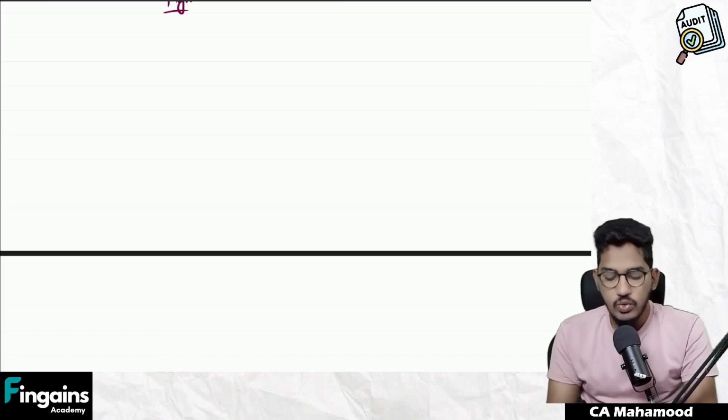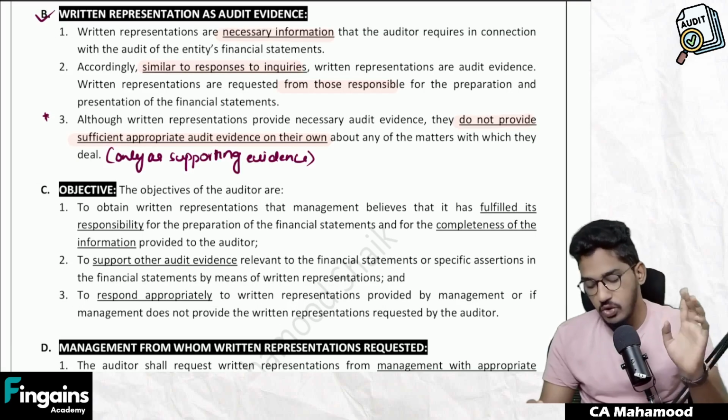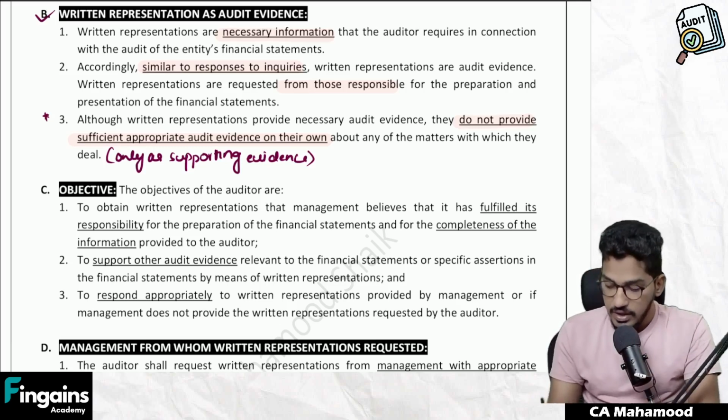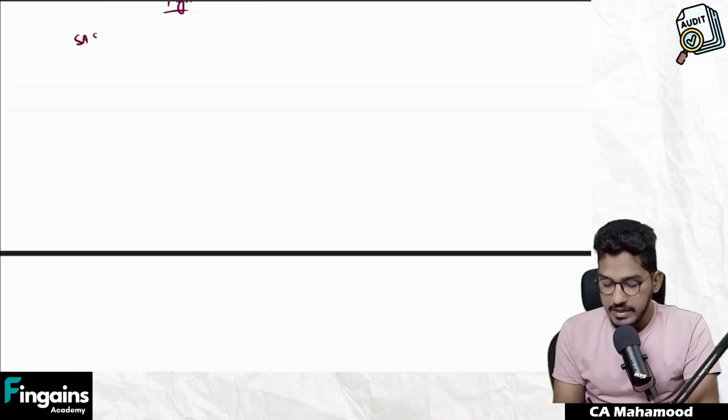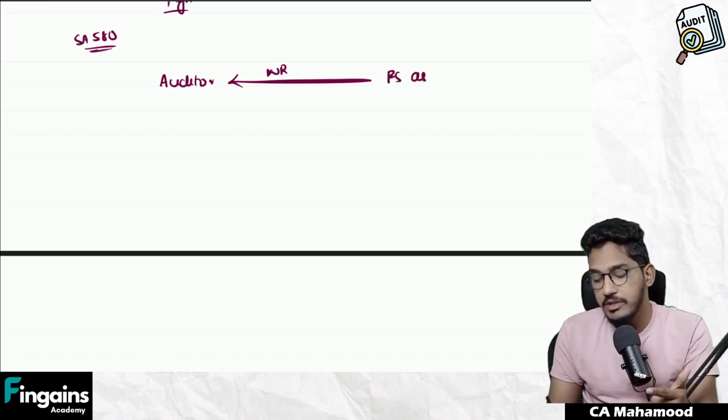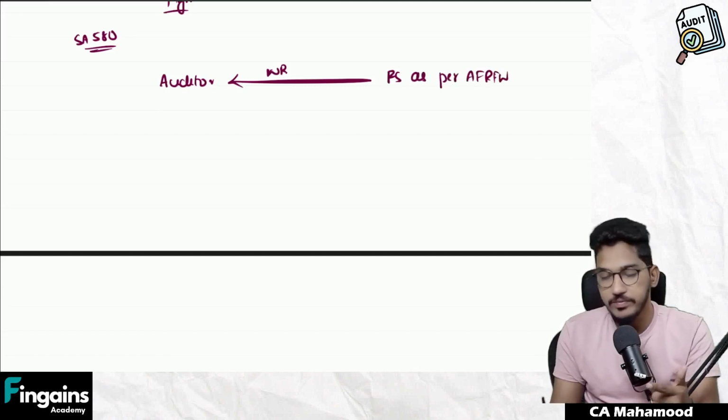What are those two compulsory matters? Number one, SA 580 says every auditor must obtain written representation from the management that management has accepted and fulfilled their responsibilities for preparation of financial statements as per the applicable financial reporting framework.